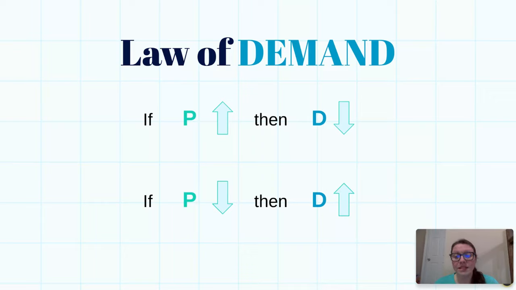So a lot of these things in economics, especially with demand, you can think about it fairly logically. You do have to remember that it's all consumers. So we do have to think about, does everybody act the same as me? But a lot of it's going to be pretty logical for you.